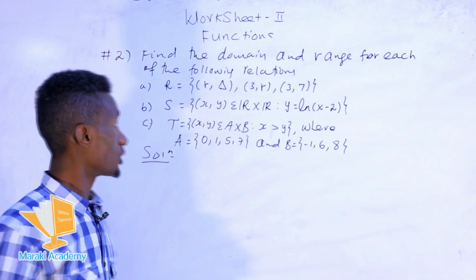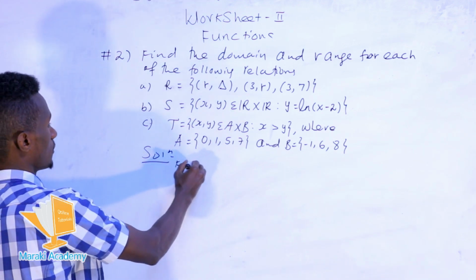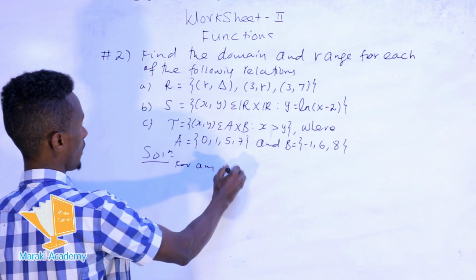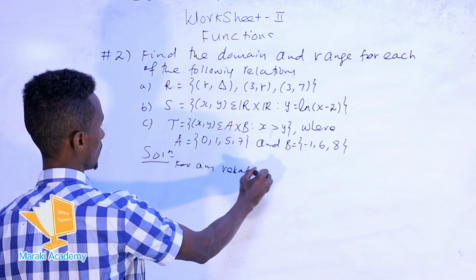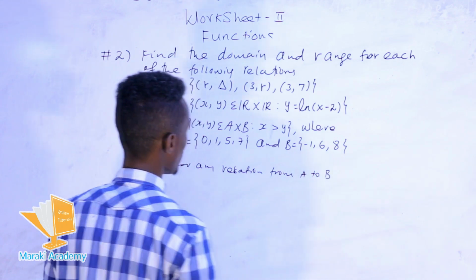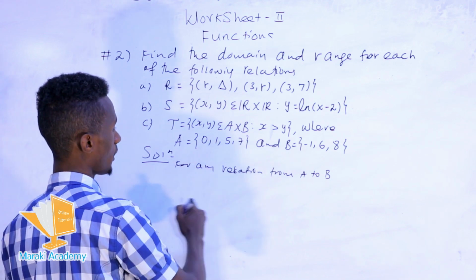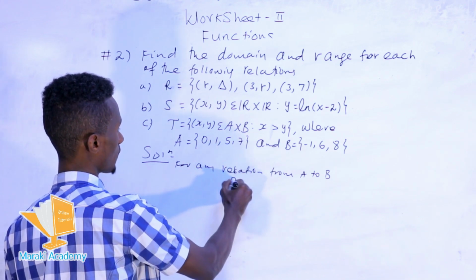For the domain and range of the relation, for any relation from the set A to B, we need to determine the domain and range. So it can be written as it is.